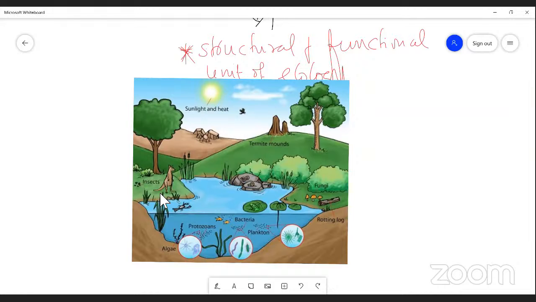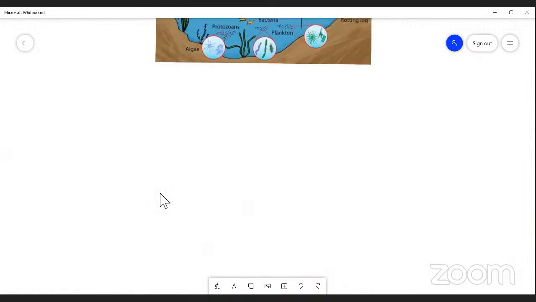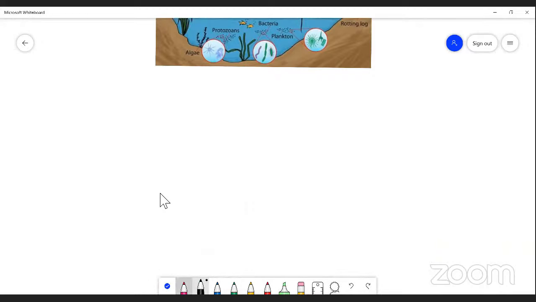So there are two definitions that I have discussed with you, right? One is the definition of Tansley, that is the integration between living and non-living organism. Whereas one more definition that I have given, that is a structural and functional unit of ecology. This was given by Wardham, right? So there are many terms used by ecologists instead of ecosystem. Dear student, please understand, this is an ecosystem.